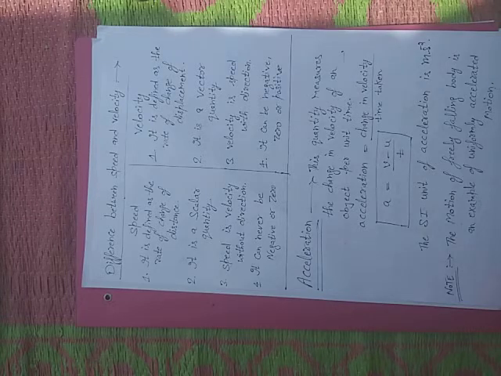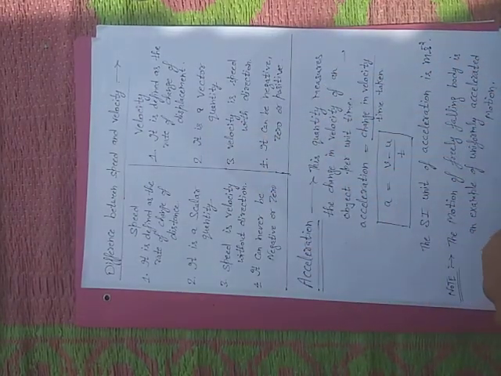We have studied that distance and displacement are two different things. Distance is a scalar quantity, so speed is a scalar quantity. Velocity is the rate of change of displacement, and as displacement is a vector quantity, velocity is a vector quantity.